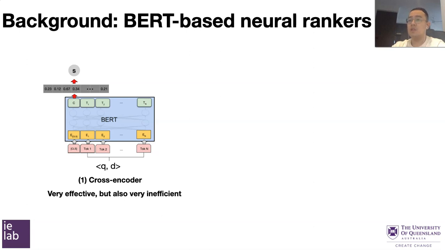This architecture allows the query tokens to interact with document tokens. It has been shown to be the most effective ranking model, but this architecture is also the most inefficient, as it needs multiple inference steps to compute matching scores for all the query and document pairs.